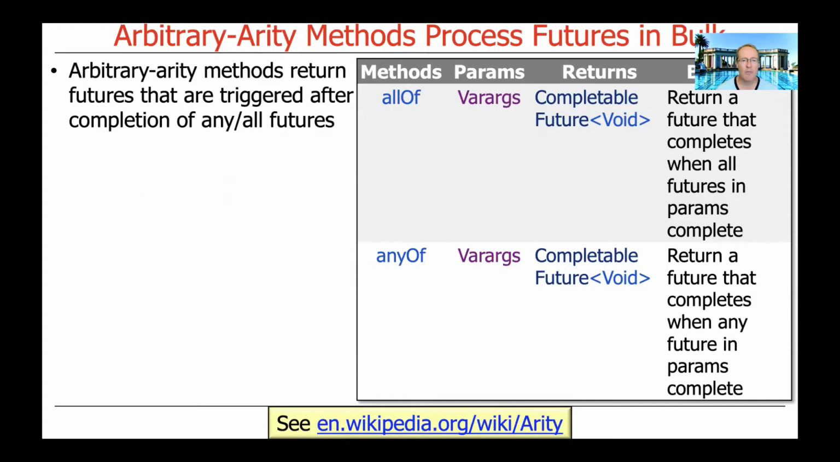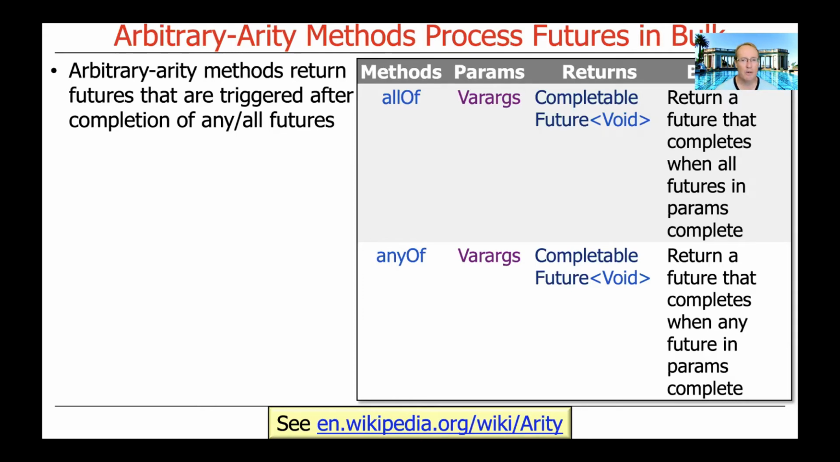These arbitrary-arity methods return a completable future. Each one of them returns a completable future. And that completable future is triggered after the completion of either any or all of the completable futures that are passed as parameters to these methods. And arity, as I mentioned before, is just a fancy name for the number of parameters that you pass to a method or a function. So you have unary methods that take 1 parameter, binary methods that take 2 parameters, trinary methods, and so on, quaternary methods. And arbitrary-arity methods just mean you can take an arbitrary number of parameters.